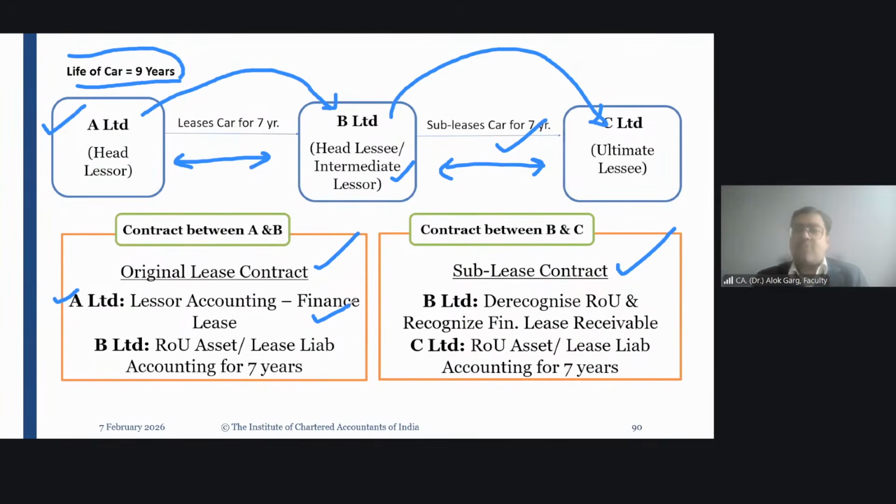Clear? So the contract between A and B, accounting has been done. Now let's come to the contract between B and C. Friends, what is the position of B in the contract of B and C?